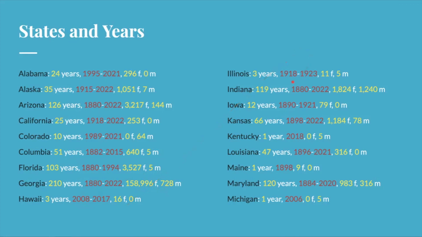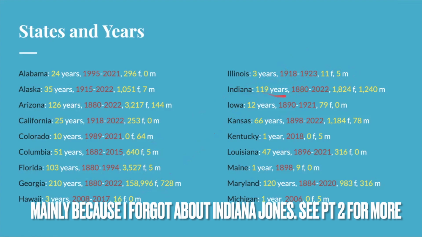Hawaii and Illinois have both only popped up in 3 years, with Hawaii being a little more recent with 16 total, and Illinois being way back from 1918 to 1923 with 11 girls and 5 boys. Indiana was one that I didn't really expect to be so popular. It covers the entire span, popping up in 119 years with 1,824 girls and 1,240 boys, which is pretty similar, with more girls being named Indiana.